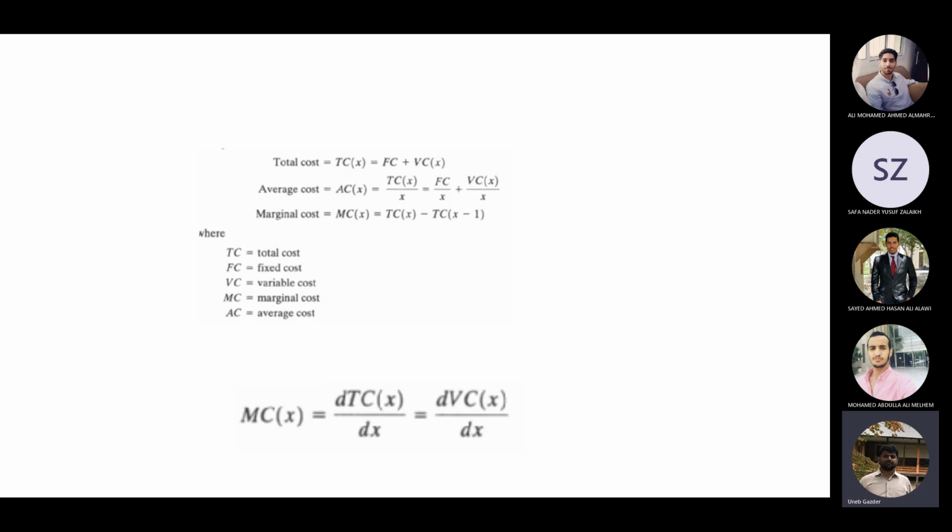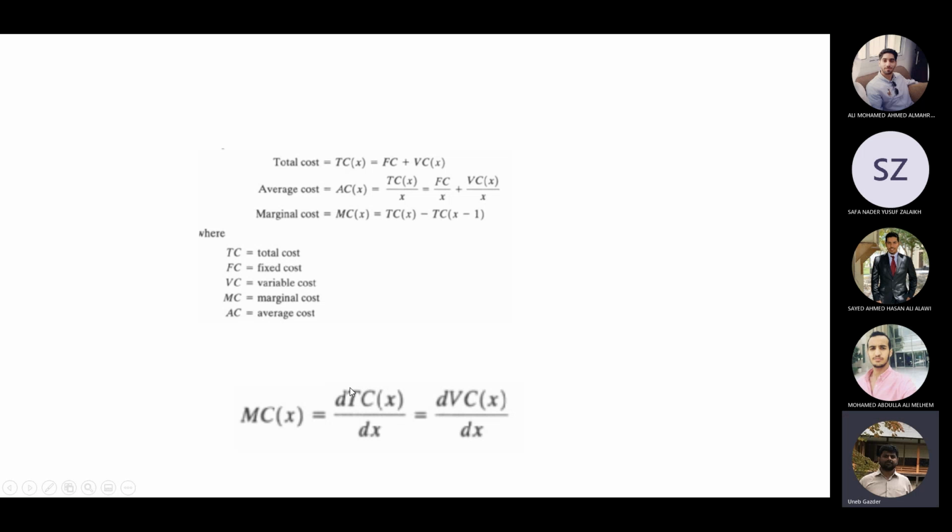Keep it in mind. Okay, so marginal cost for X units: if you have an equation for TC, then you can take the derivative of TC with respect to X. Okay, now how did I get this? Can anybody answer me this?